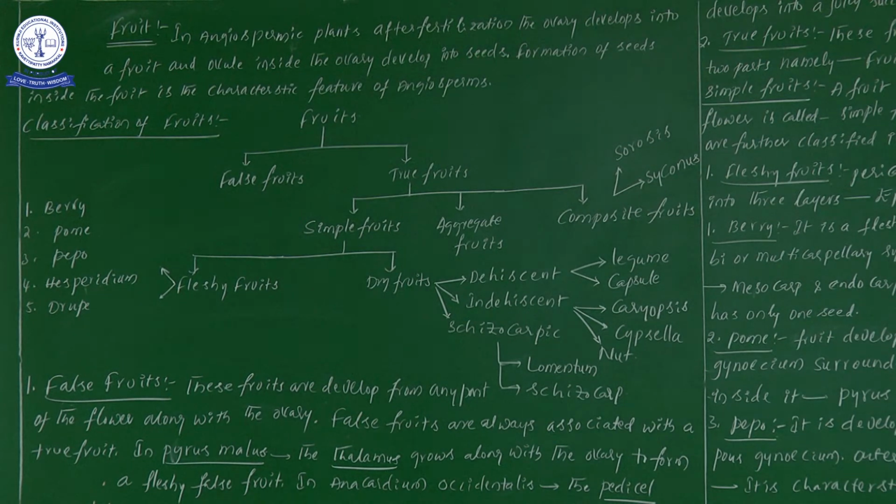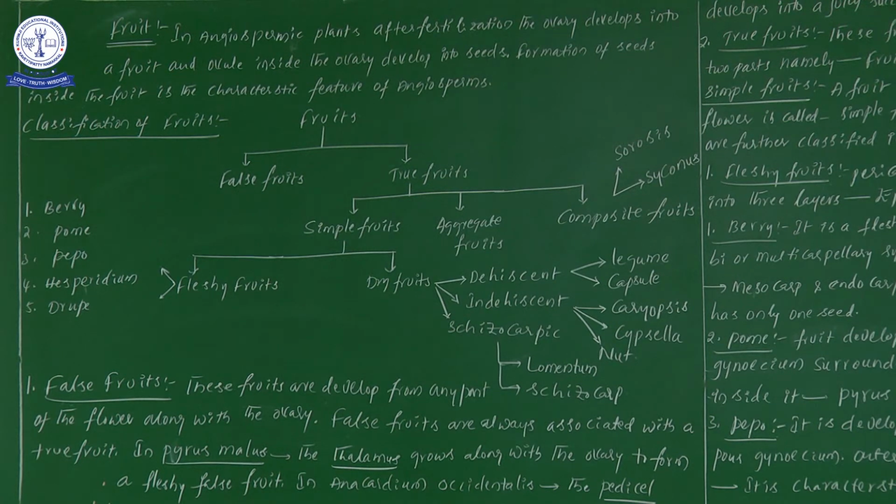So the point I am giving you is: ovary develops into fruit. Next one, ovule develops into seed. These points you have to remember in your mind until the completion of NEET examinations. Next one, the formation of seeds inside the fruit is a characteristic feature of angiosperms. This is one more important point about angiosperms, the formation of seeds inside the fruit.